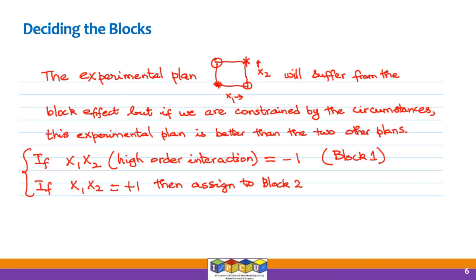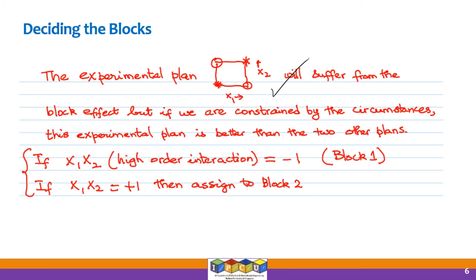So this experimental plan will suffer from the block effect, but unfortunately, if you are constrained by the circumstances and only 2 experiments can be done by each chemist, then this experimental plan is better than the other 2 earlier plans that we introduced.